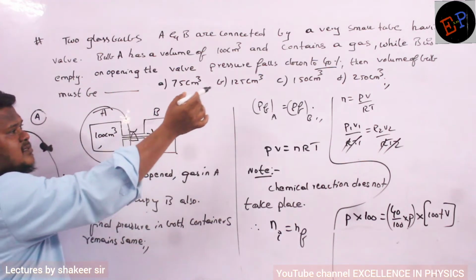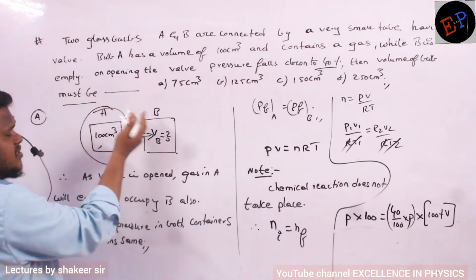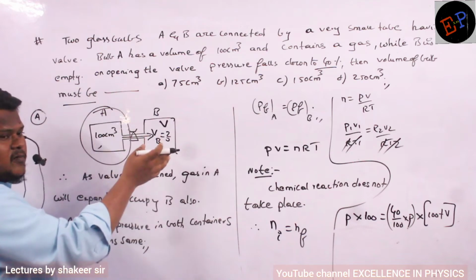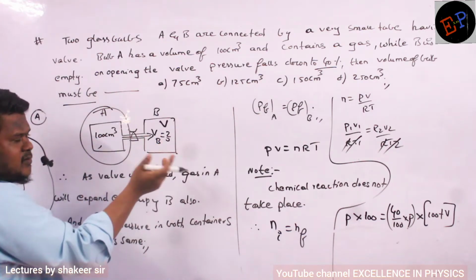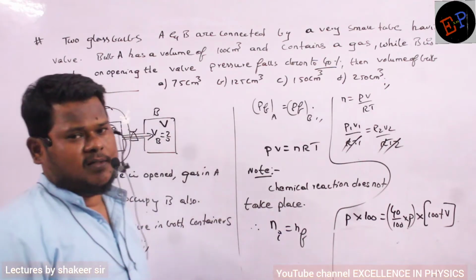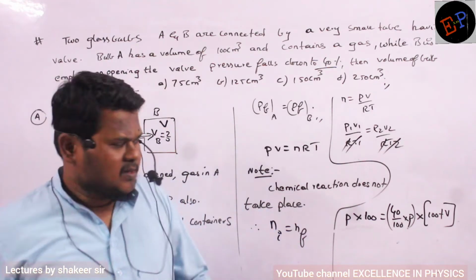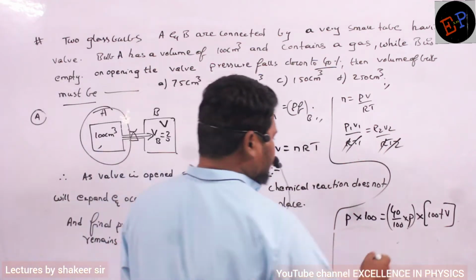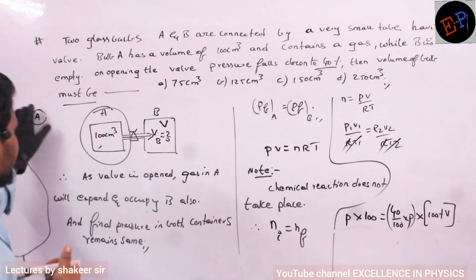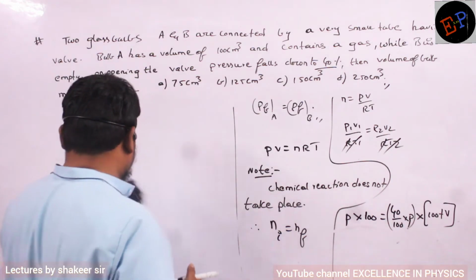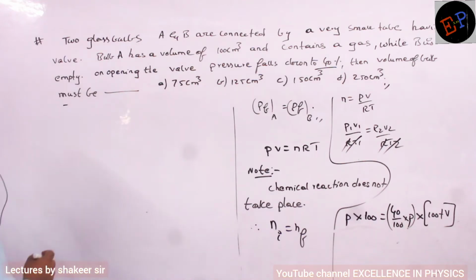Its volume only he is asking us to find out: find the volume. So let the volume of the second container be V. Then what is the total volume? 100 plus V, since gas is present in all the containers. So 100 plus V will become the final volume. Just calculate the V value from that, that is my required answer. So P and P get cancelled.